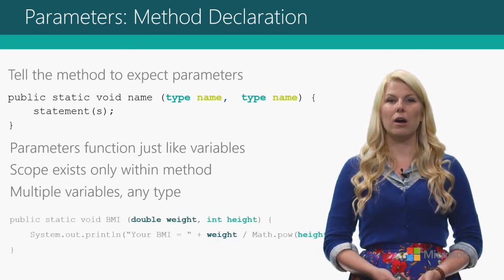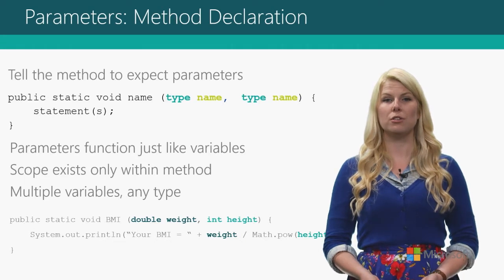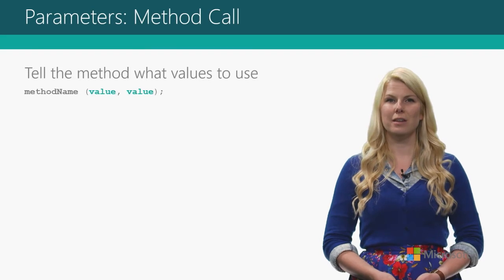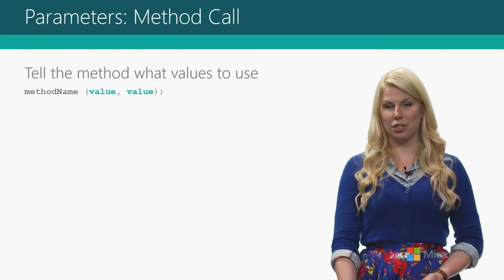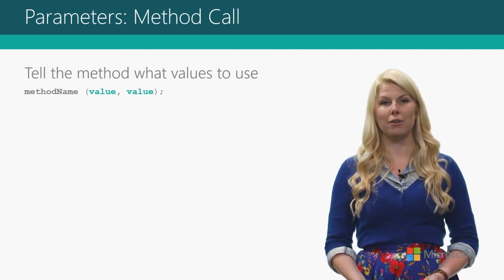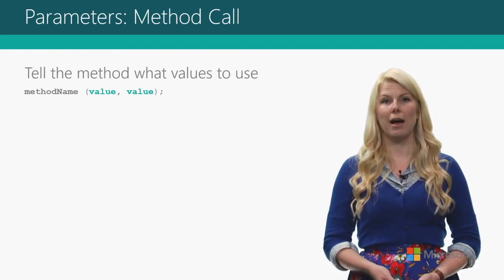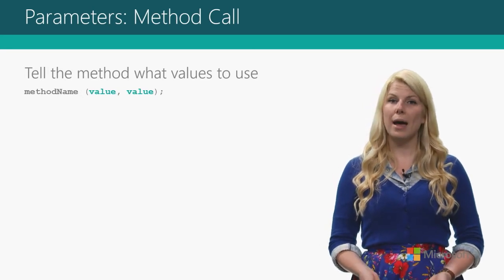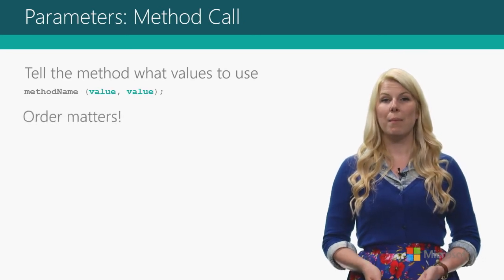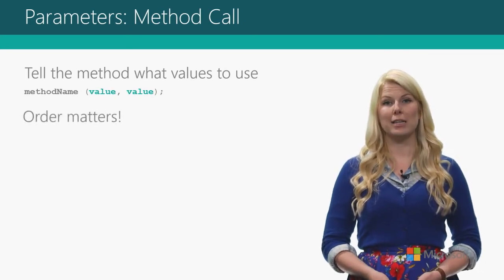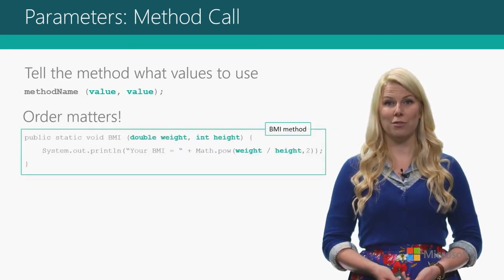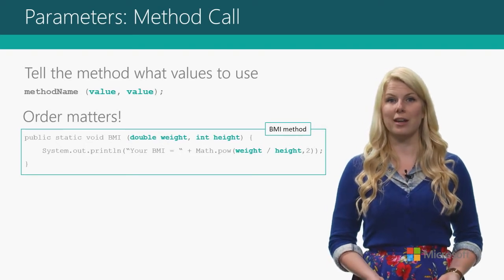Here's an example of a method that takes in 2 different parameters of 2 different types. You just have to make sure that they all have unique names. When you're giving the information to the method to use, you have to make sure that you're giving it in the right order. So in this case, you have your method call with the method name, and then you pass in the values separated by commas. Remember, order matters. So whatever value you pass in first, that's going to correspond to the first variable. So if you mess up and you pass in the wrong type, you're going to get an error.